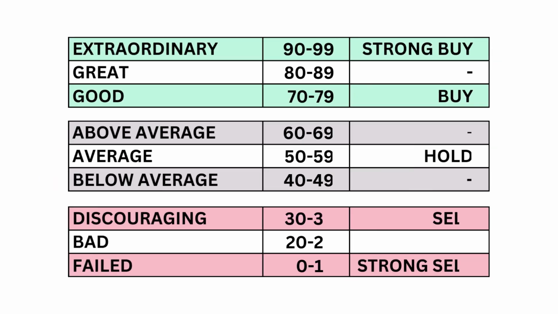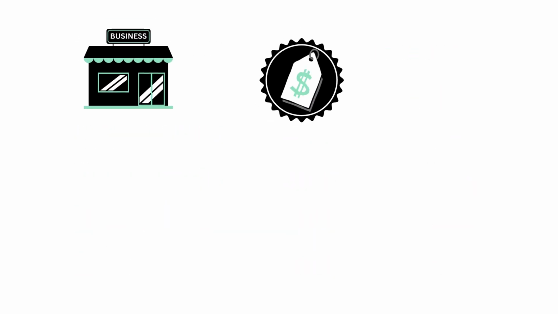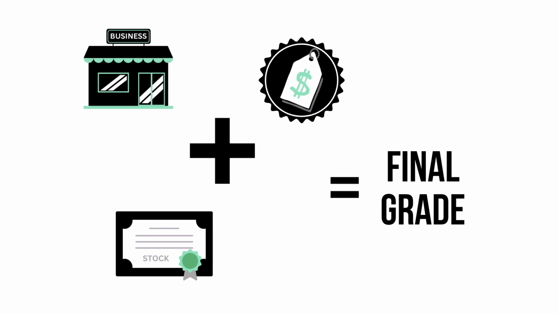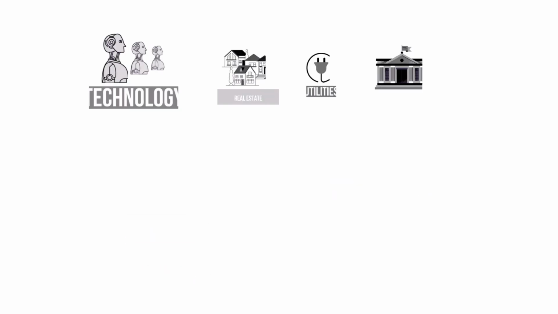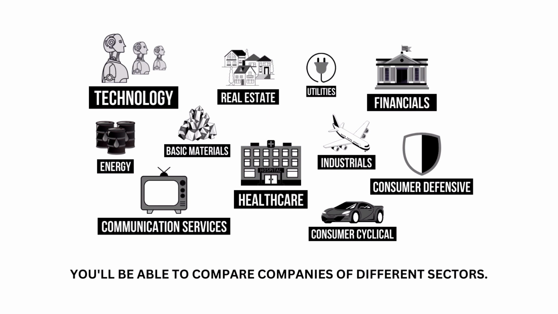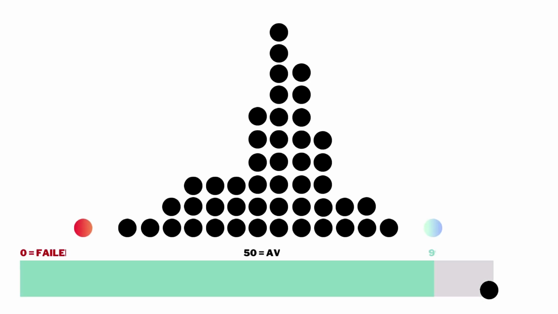Each of the 3 factors and 11 metrics are given a grade from 0 to 99, with 50 to 59 being considered average. When we've got the 3 factors graded, we combine them to get our final grade. Each company belongs to a specific sector of the economy. My analysis normalizes the data so that we can compare companies between sectors. Most companies will fall into that average range, since most companies are indeed average long-term investments.